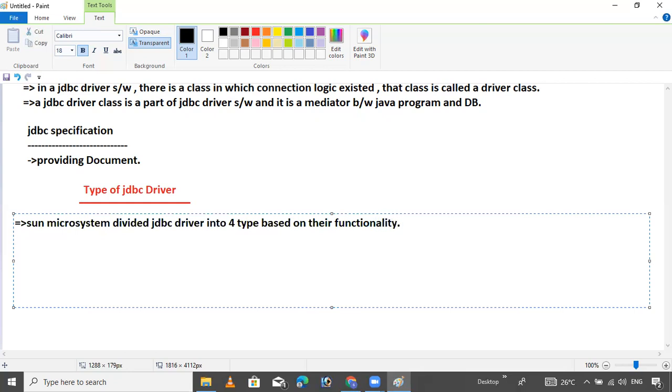Sun Microsystem divided JDBC drivers into 4 parts based on their functionality. This type of functionality has this type of driver. So that's why they decided to divide it.